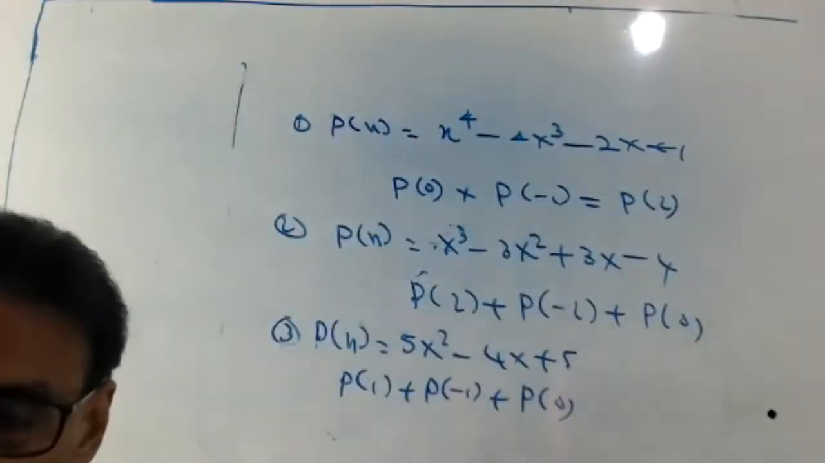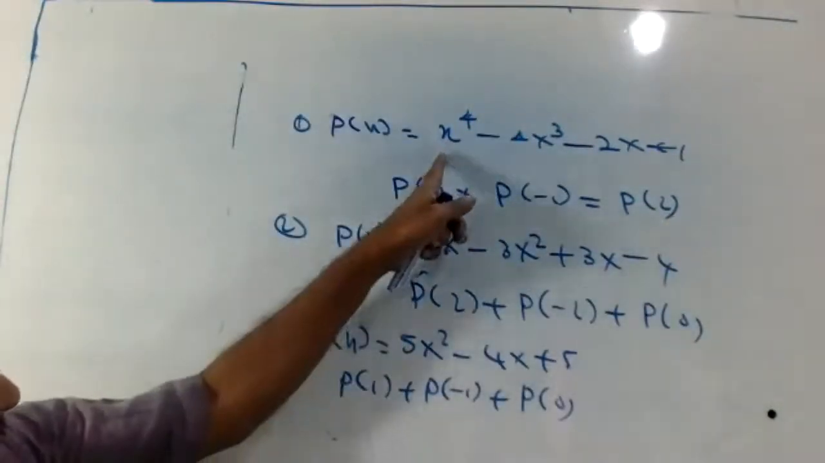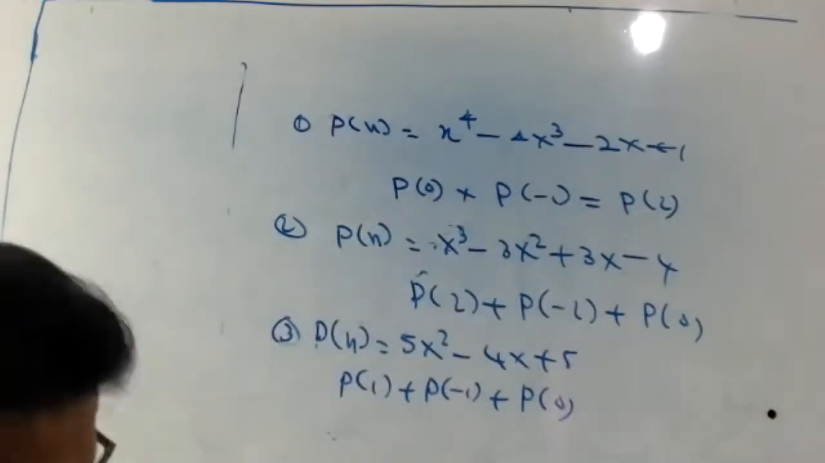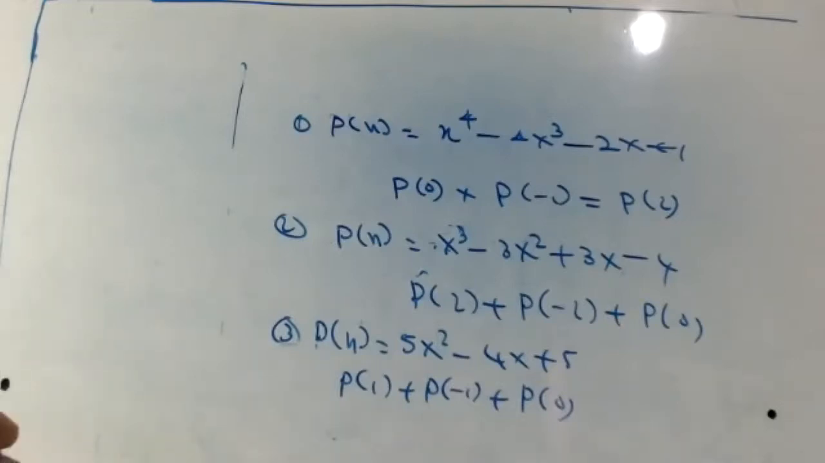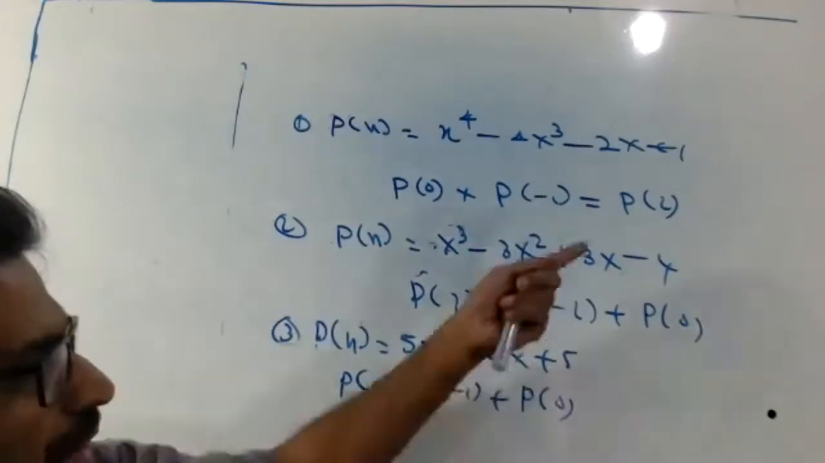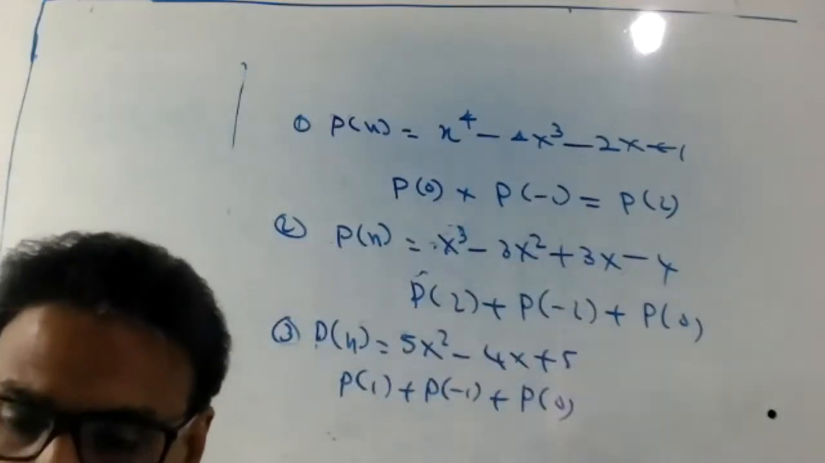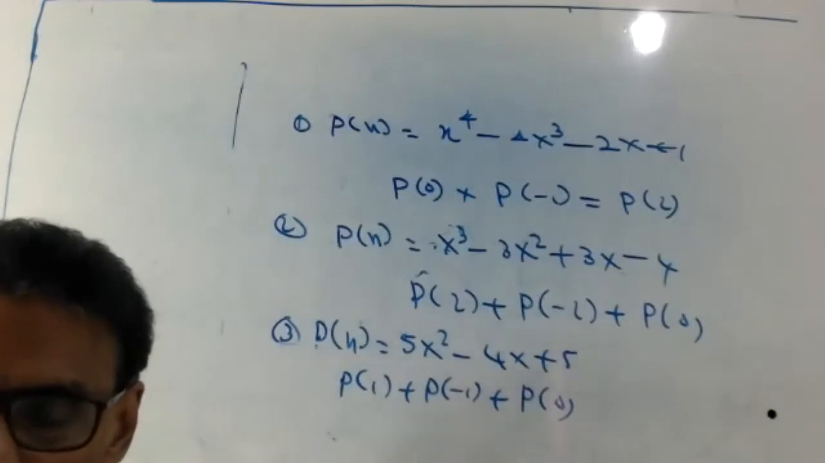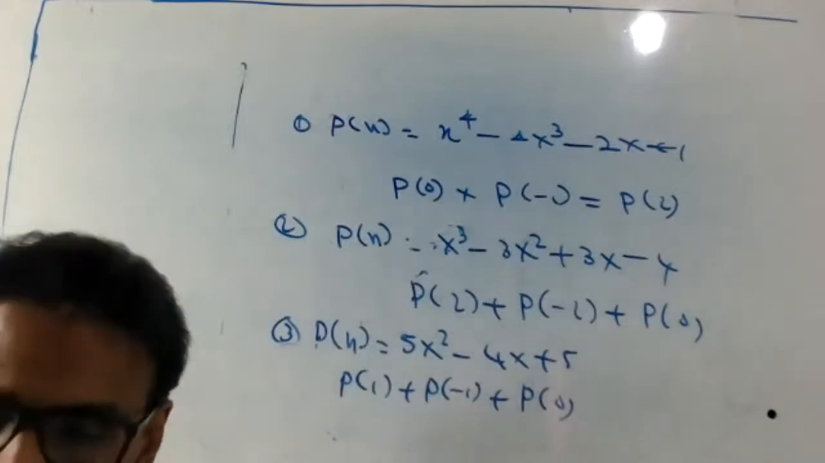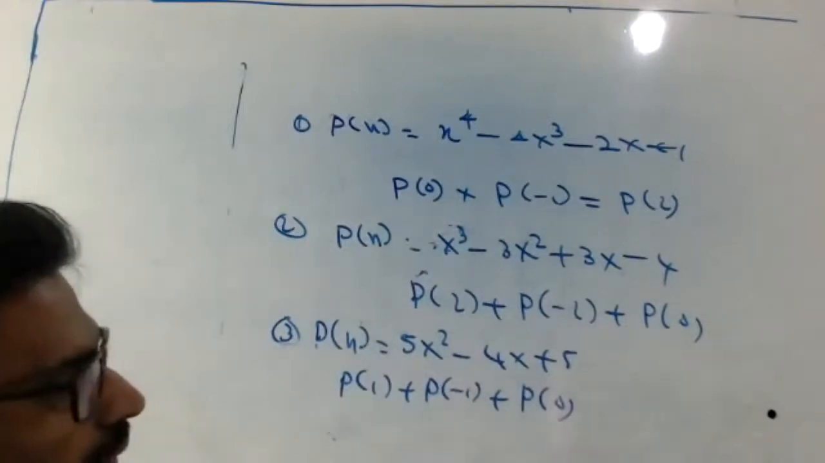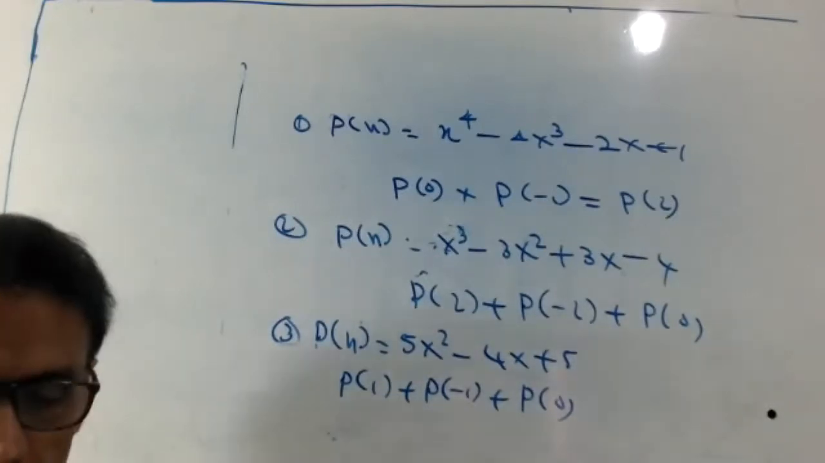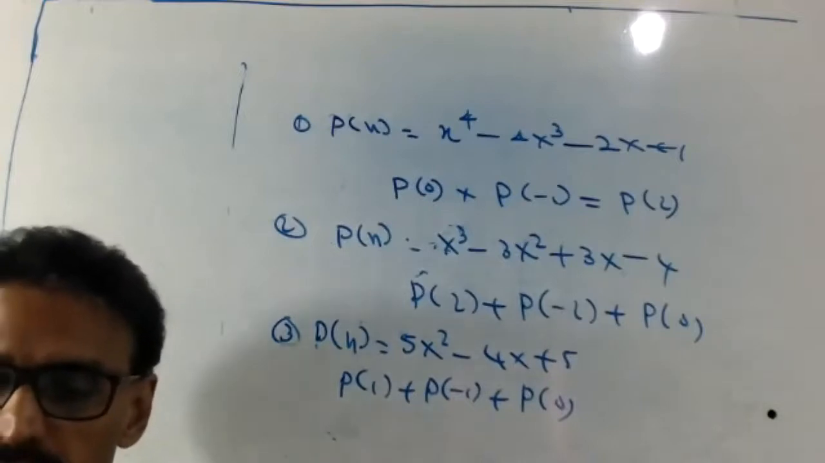Neatly write all. Okay. The first question, P of x equal to x raised to 4 plus 4x cube minus 2x plus 1. Prove that you find P of 0. You find P of minus 1. Multiply. Then you find P of 2, whether it's matching or not. That's only. Okay, try now. Clear the question. You find P of 0, P of minus 1, multiply and keep it with you. Then P of 2. Then check whether matching or not. That's only. If not matching, you write not equal to, like that.